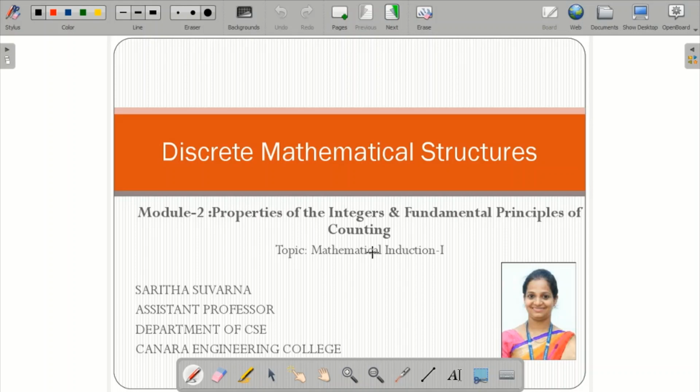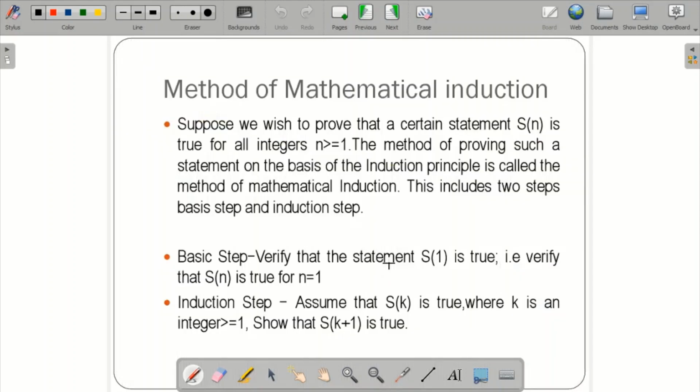I've just mentioned here Mathematical Induction 1 and Mathematical Induction 2 videos. That is nothing but a continuation of one, and then the continuation in the second video. So let us see the definition of mathematical induction. Mathematical induction is based on the well-ordered principle.